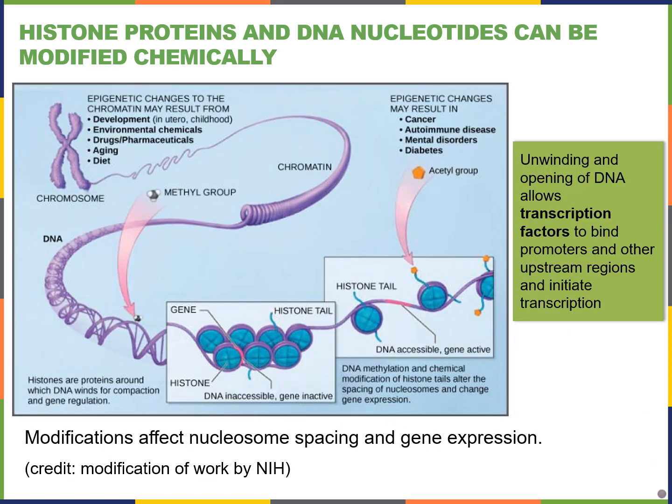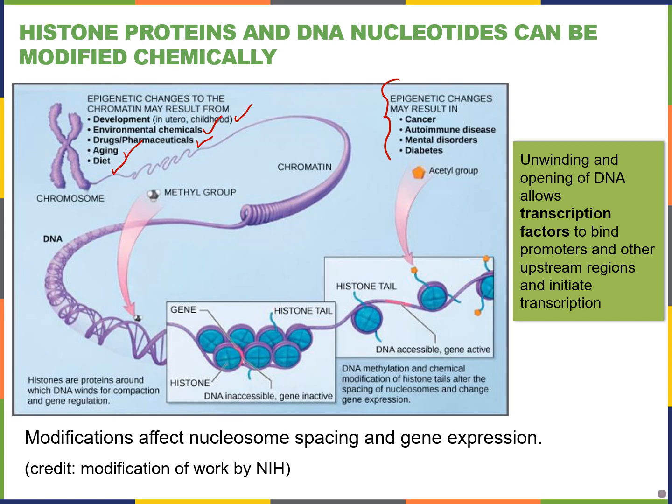So we've seen epigenetic changes to chromatin can result from things like development. It can happen while you're still in the womb or during childhood, due to exposure to chemicals or different drugs, due to aging, or even your diet. And these changes can result in a variety of effects: cancer, autoimmune disease, mental disorders, diabetes, and even more.